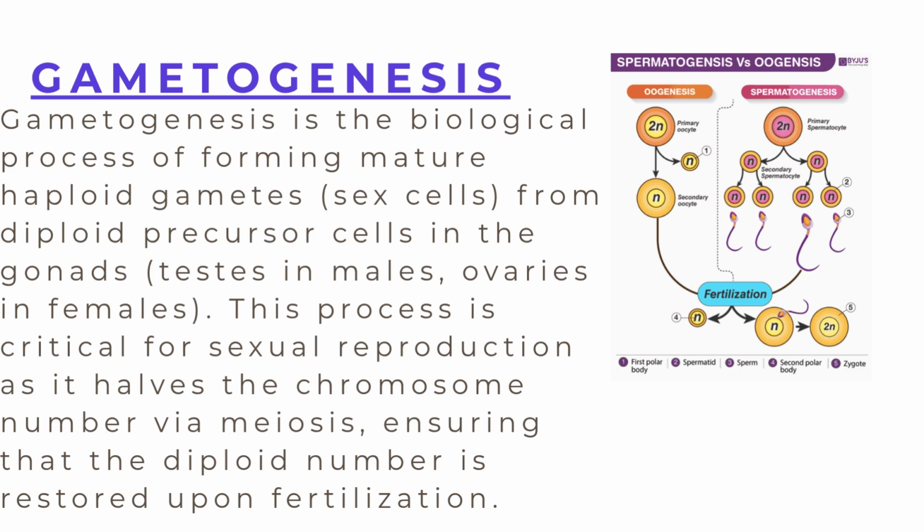The meaning of gametogenesis is the process of formation of gametes in sexually reproducing animals. It is a process where the gametes will form, either by spermatogenesis or by oogenesis.